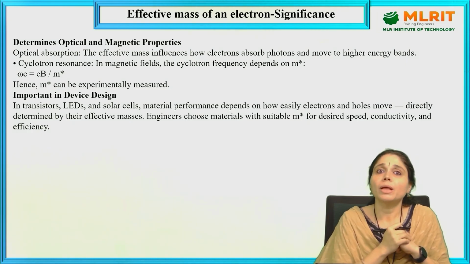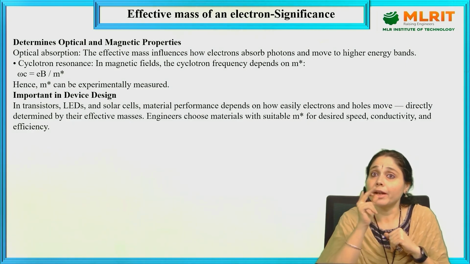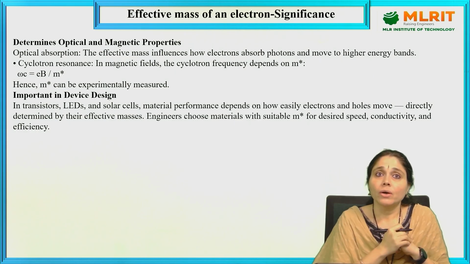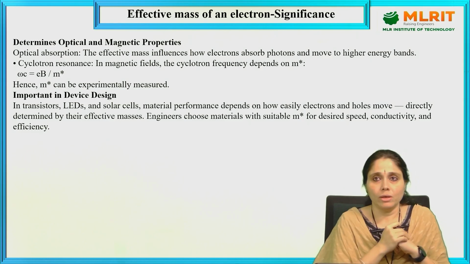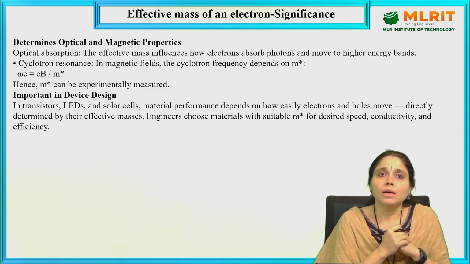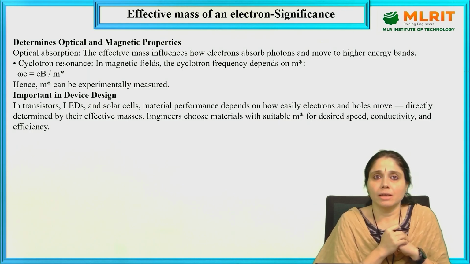Optical absorption: the effective mass influences how the electrons absorb photons and move to the higher energy bands. Cyclotron resonance: in magnetic fields, the cyclotron frequency depends upon m star. Cyclotron means the electrons move around in circular motion.